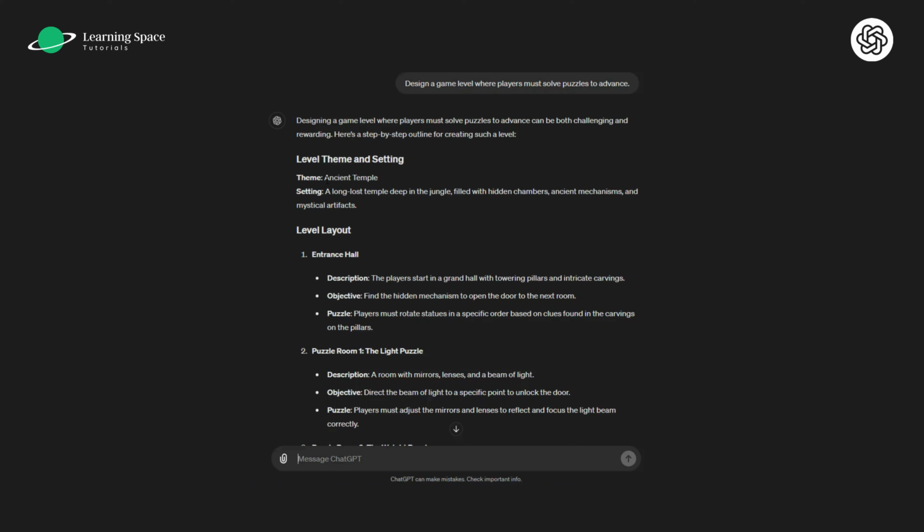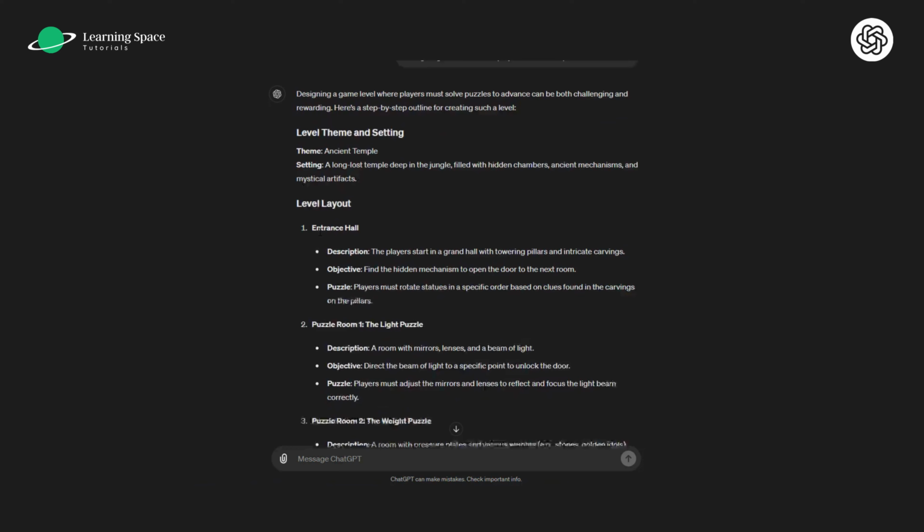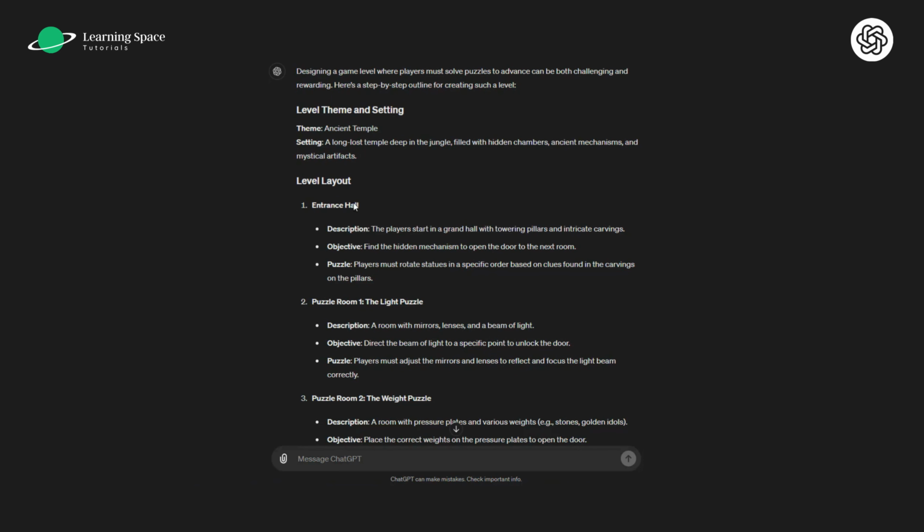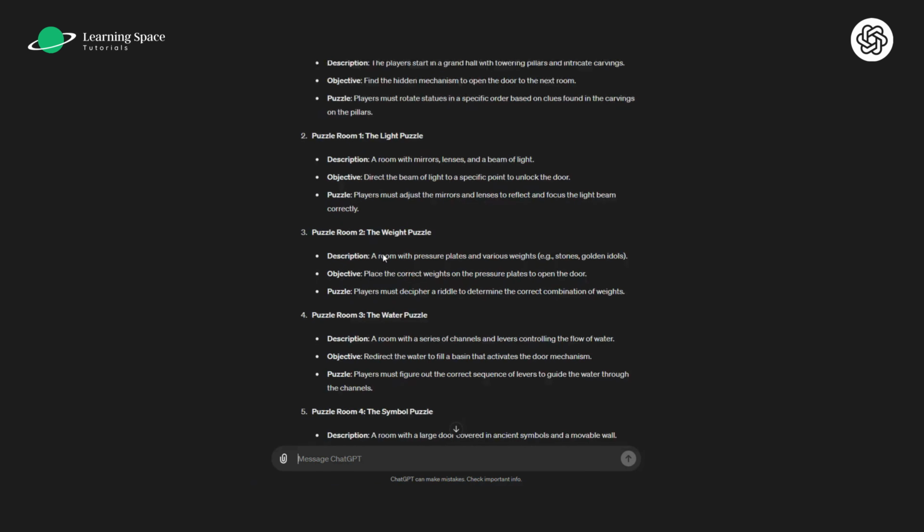So the theme is decided by the AI model, which is an ancient temple. And the setting is a long-lost temple deep in the jungle filled with hidden chambers, ancient mechanisms, and mystical artifacts. And then, later on, the AI model also tells about the level layout, how the entrance hall is going to look like, what is going to be the objectives, and what is going to be the puzzle, and so on.